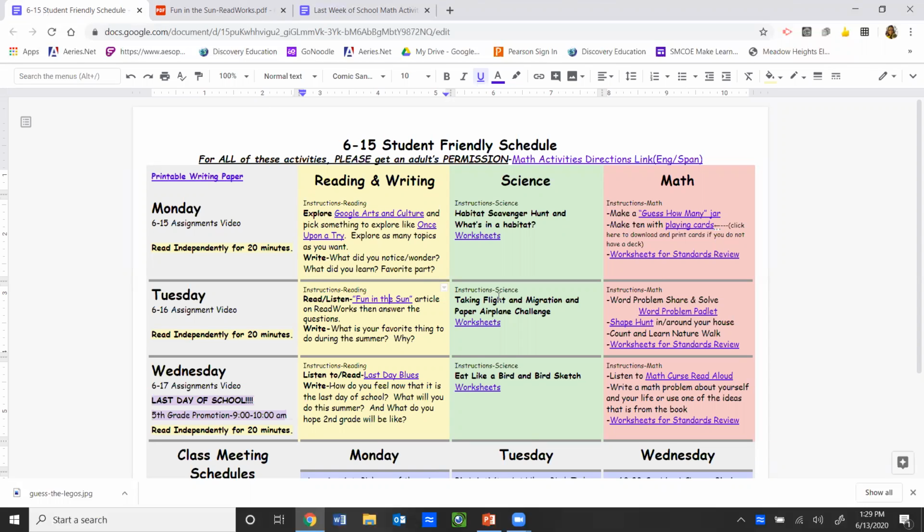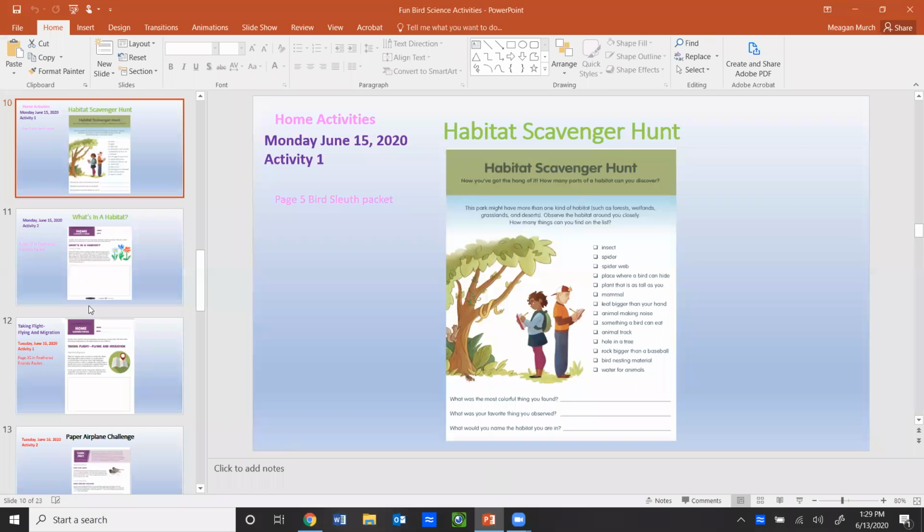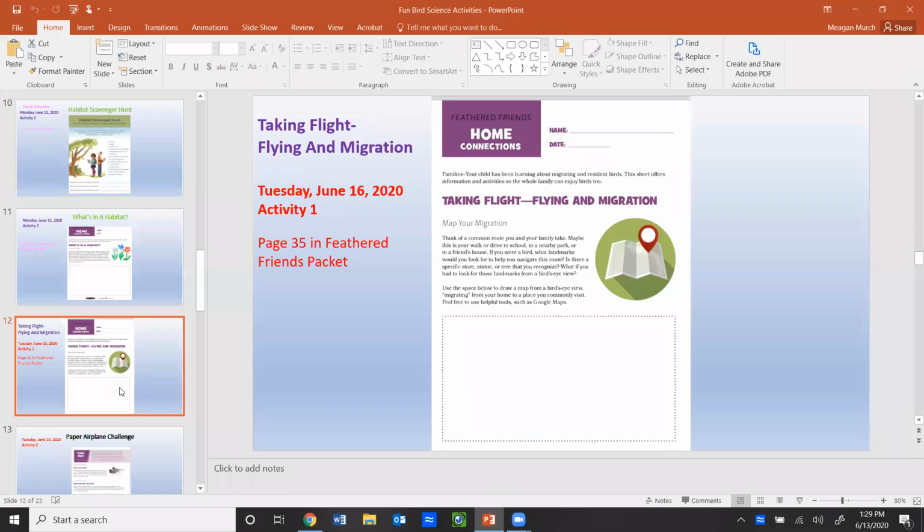Okay, so now for science. Today you're going to be working on Taking Flight and Migration and the Paper Airplane Challenge. These are the worksheets that you can click on, but we're going to go ahead and go to our PowerPoint like we did yesterday, and talk about your worksheets for today. So here is one of them, the Take Flight, Flying and Migration. I'm going to go ahead and read this to you so you know what it says.